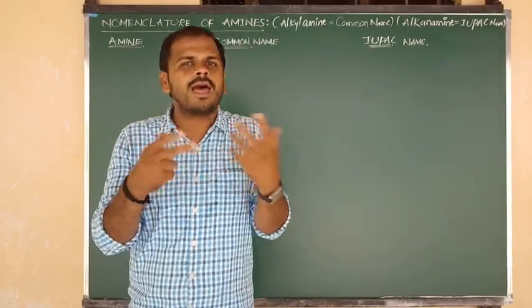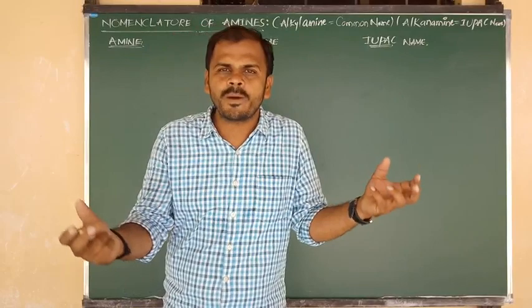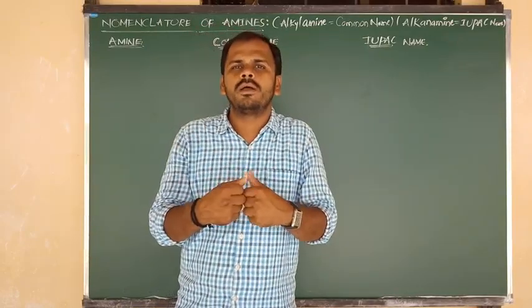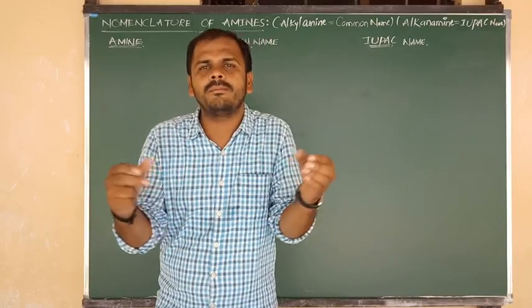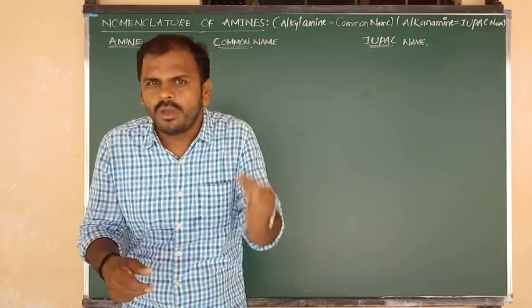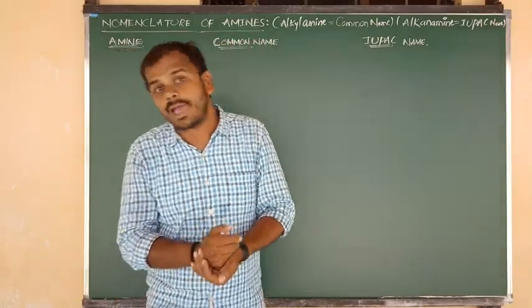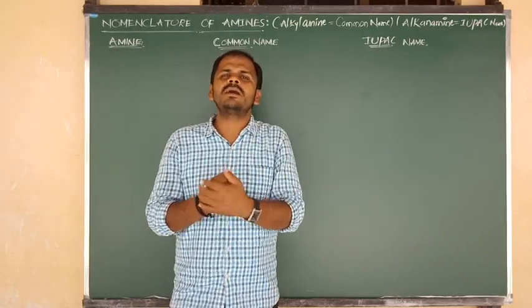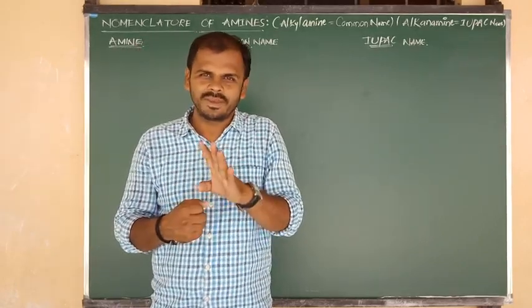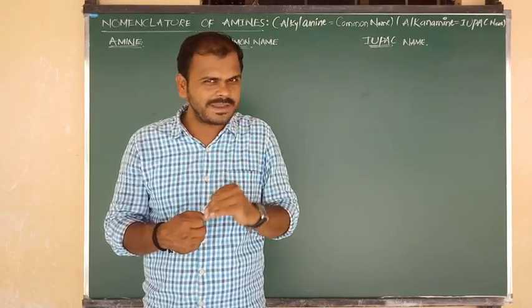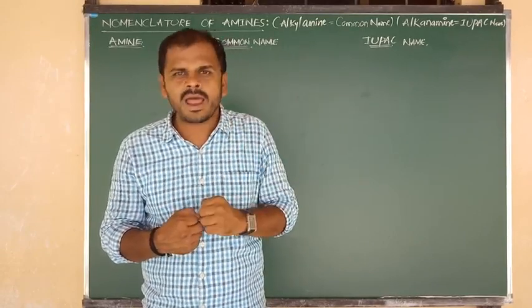The bond angle depends on the size of the alkyl group and also on the number of alkyl groups. The best example I already told you is trimethylamine: 3 bond pairs and 1 lone pair, sp3 hybridization, pyramidal shape.